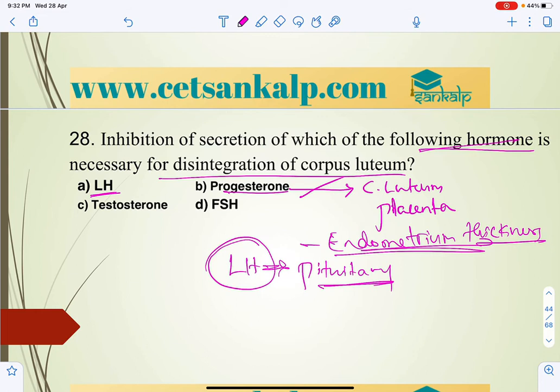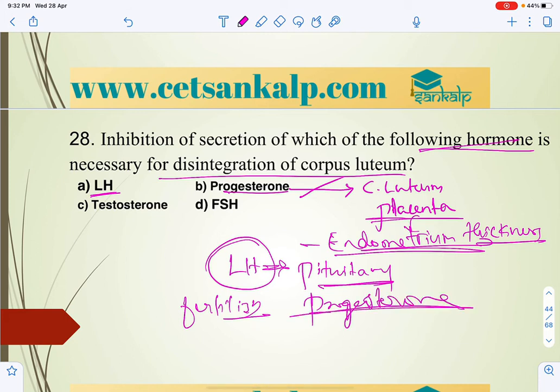If fertilization does not take place, the progesterone level decreases, and that leads to disintegration of the corpus luteum. It forms the corpus albicans, the endometrial thickness is reduced, and that leads to menstruation.